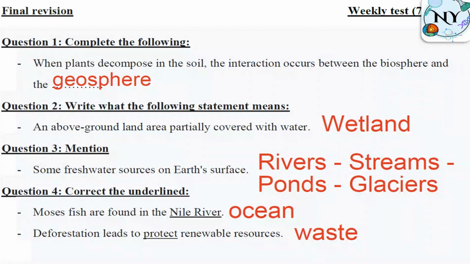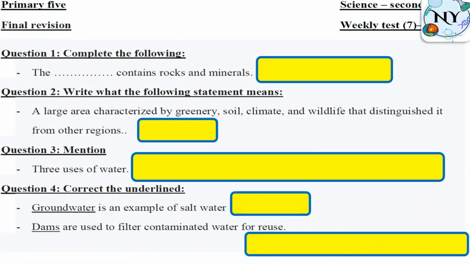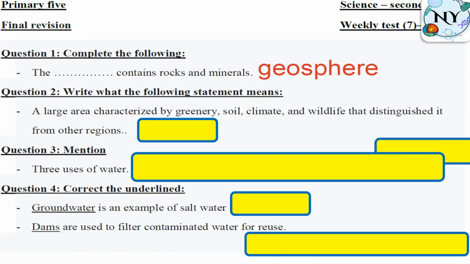The final group here for week 7, group C. Which one contains rocks and minerals? It will be geosphere. Here, which is an important scientific term. Large area characterized by greenery, soil, climate, and wildlife that distinguished from other regions.